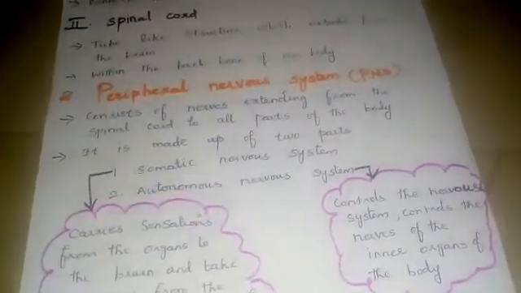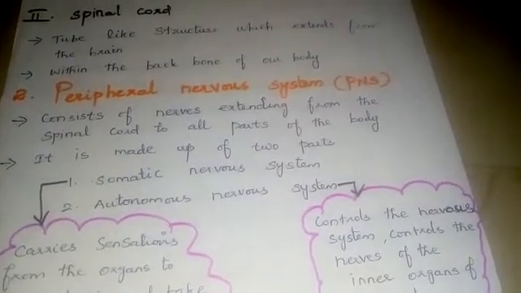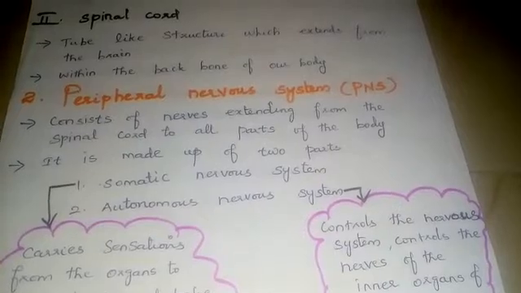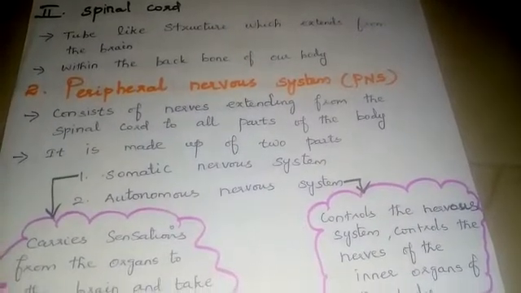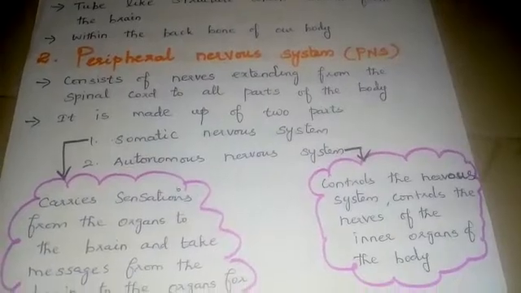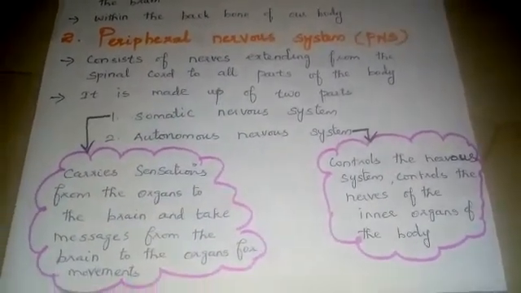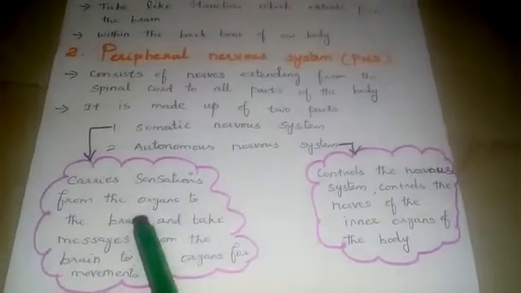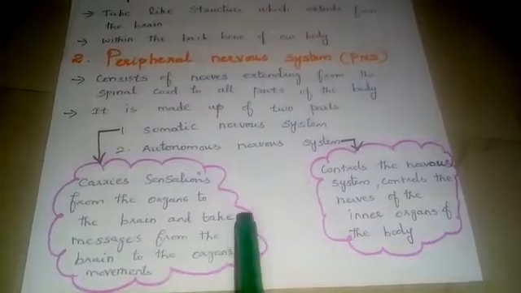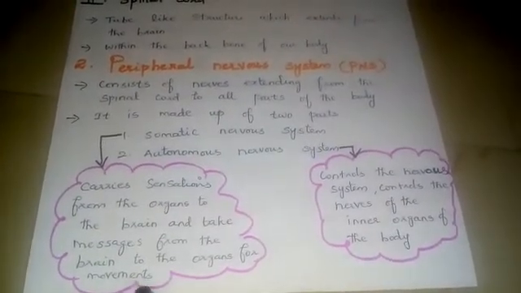The peripheral nervous system consists of nerves extending from the spinal cord to all parts of the body. It is made up of two parts: one is the somatic nervous system, another one is the autonomic nervous system. Autonomic means self. The somatic nervous system carries the sensation from the organs to the brain and takes messages from the brain to the organs for movements.